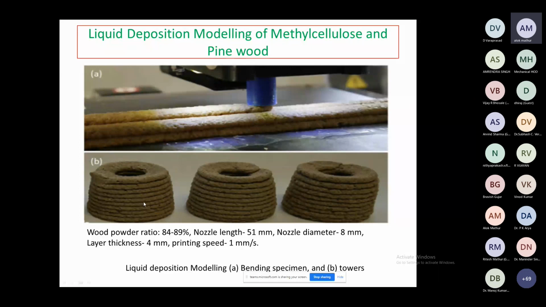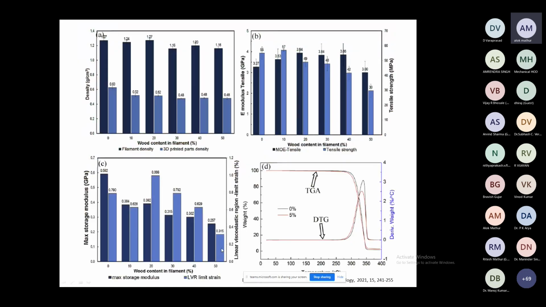You can see the nozzle length is 51 mm, layer thickness 4 mm, and printing speed is 1 mm per second. Based on this, if you want to make this, you have to study different mechanical properties, strength, and rheological properties. So, wood powder content versus physical properties of the filament and the printed object. You can see the density of the filament and objects, the strength properties of the filament in B, the rheological properties in the third diagram, and the fourth is the thermal property.